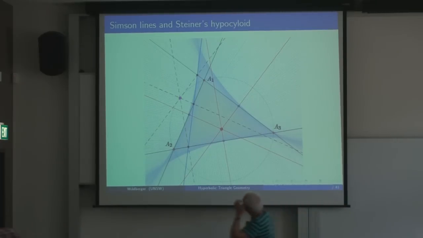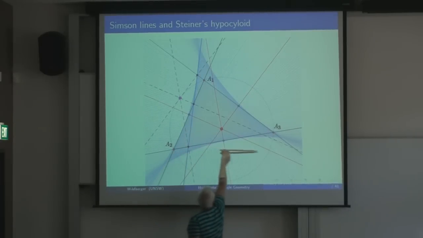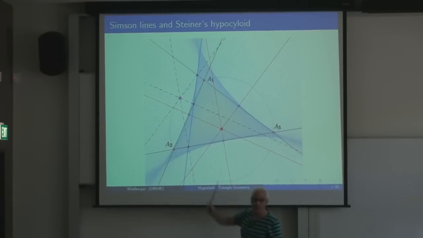And so this is one position, but if you move through all various positions, then this is sort of an envelope of this curve, which was studied by Steiner, a very important mathematician of the 19th century, and it's a so-called hypocycloid. It's also called a deltoid. It's a classical curve.